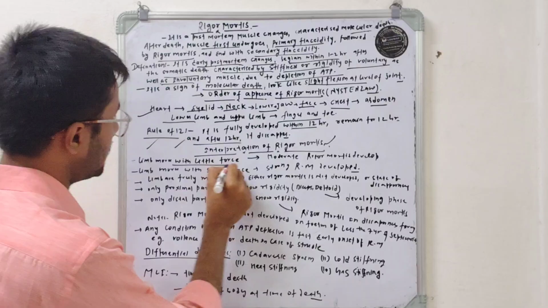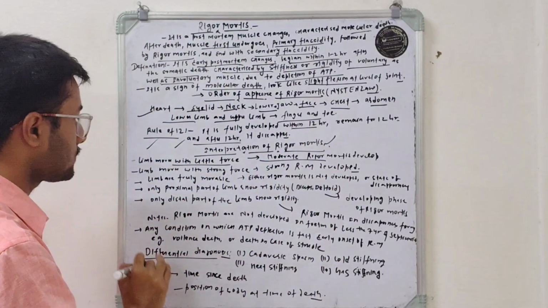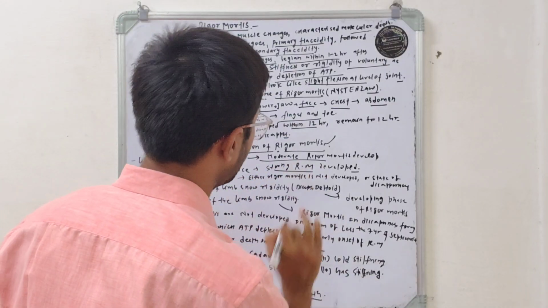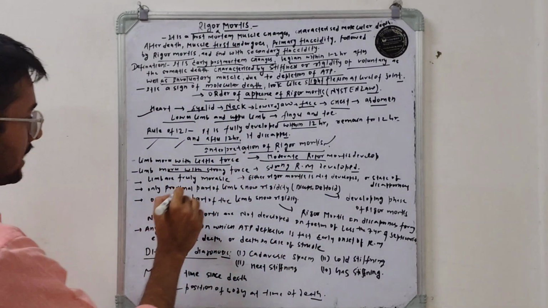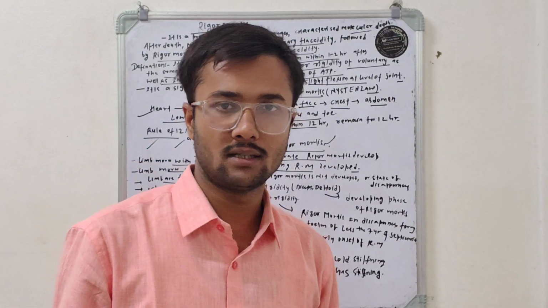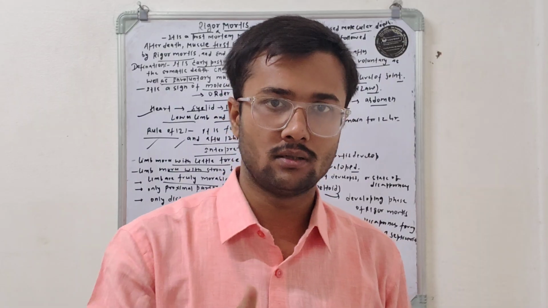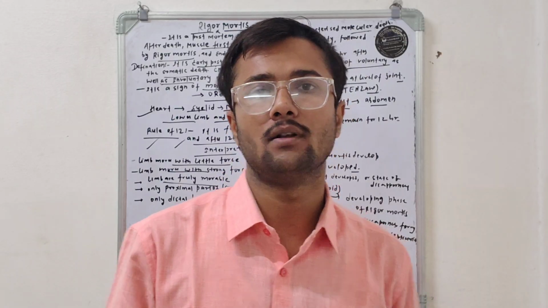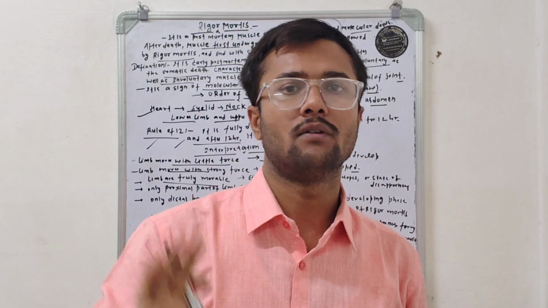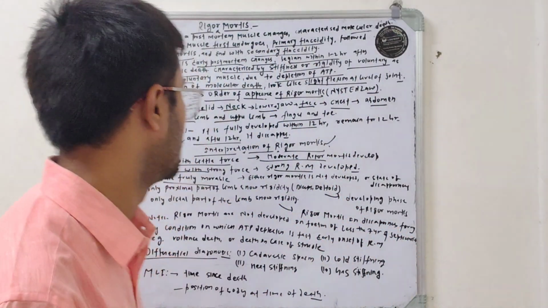Interpretation: limbs that move with a little force indicate moderate rigor mortis. Limbs that move only with strong force indicate strong rigor mortis. If limbs are freely movable, there are two conditions: either the dead body is less than 1 to 2 hours old, I mean there is no beginning of the development of rigor mortis, or it has passed out of the disappearance phase and the dead body is more than 36 hours old.